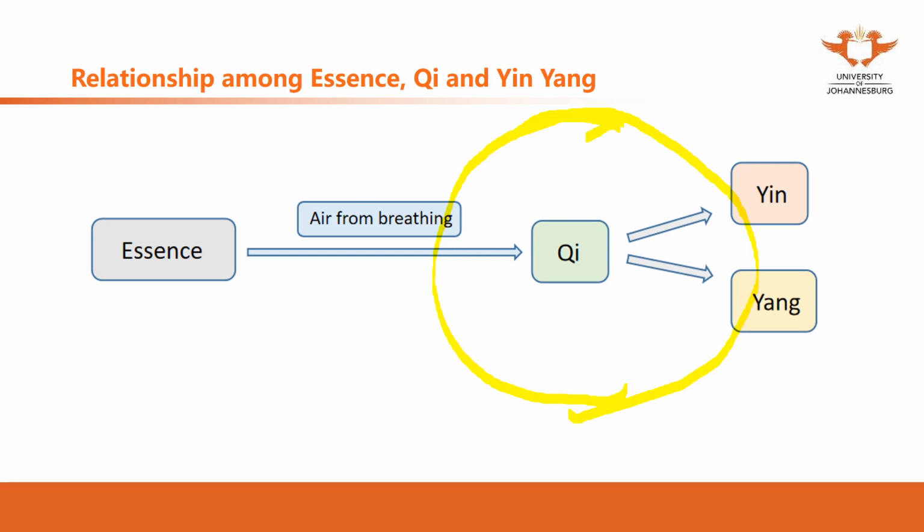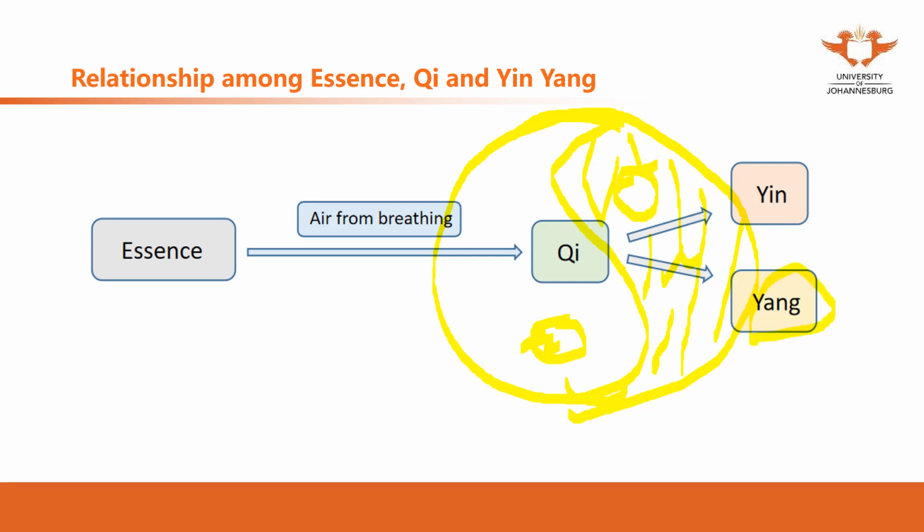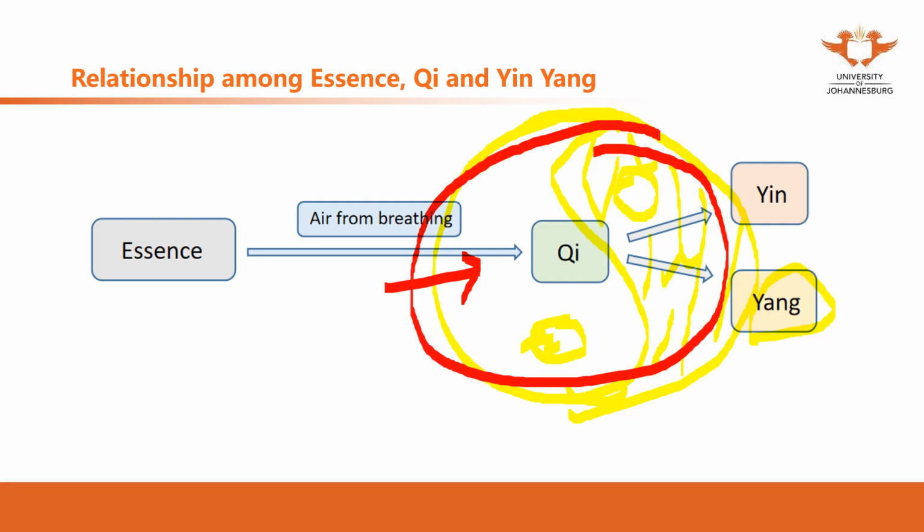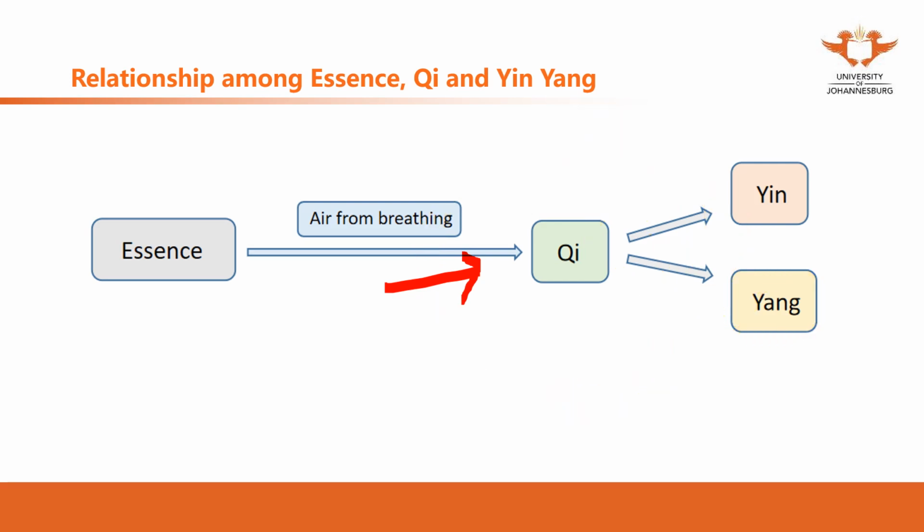When we discuss yin qi, we actually discuss this part of qi, the stuff in the body. And when we discuss yang, we discuss yang qi in the body, or pathogens, we discuss this part of qi. But when these two combine together, they become the whole body of qi. So that's the relationship amongst yin, yang, qi, and essence.